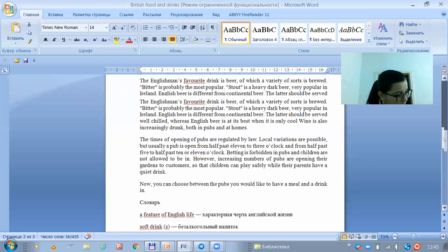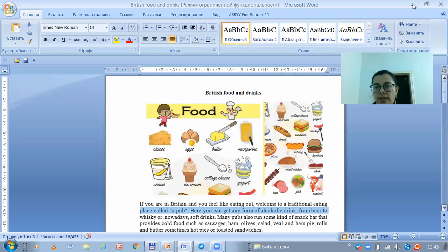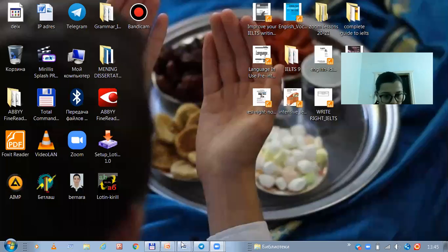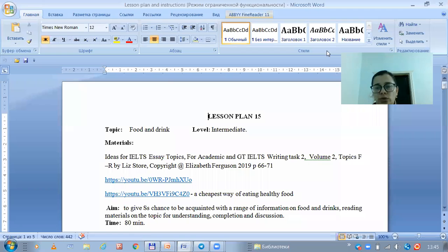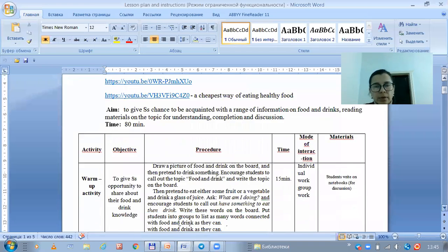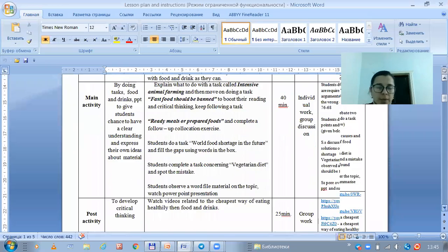And now turn to extra materials. I have uploaded to your Telegram group, to our 2A Russian and to our 8A group, my lesson plan. After this lesson plan, which is in the table here, you can see my extra materials.